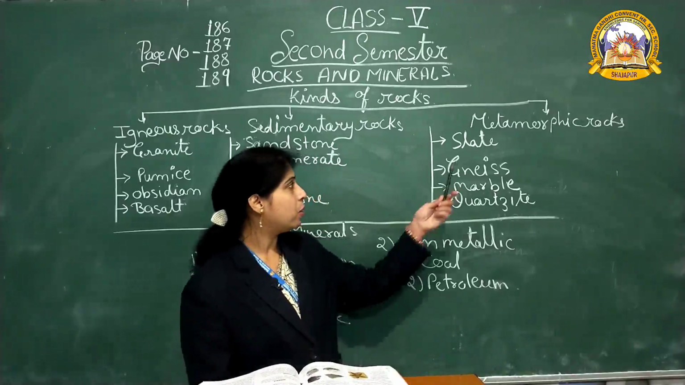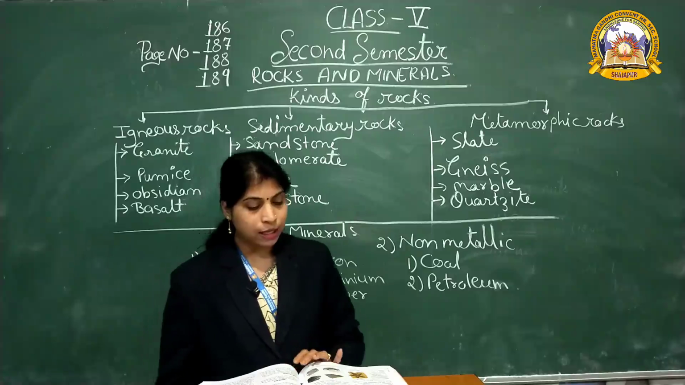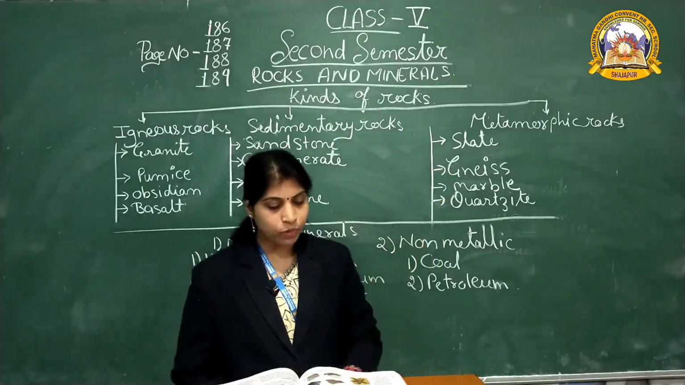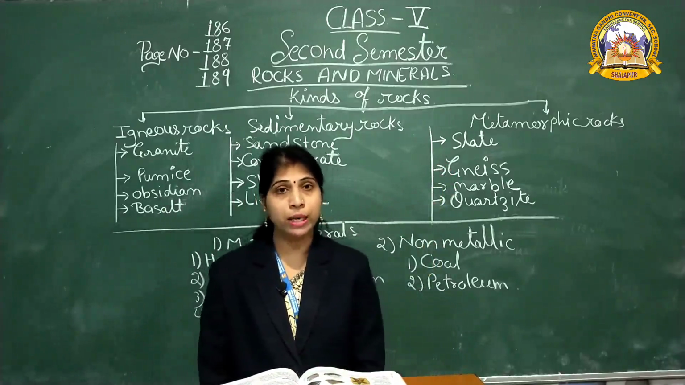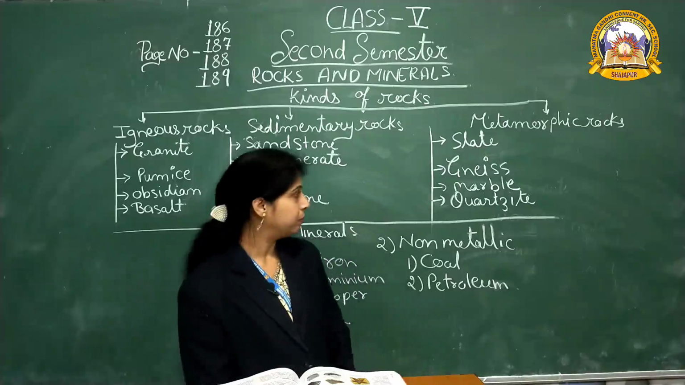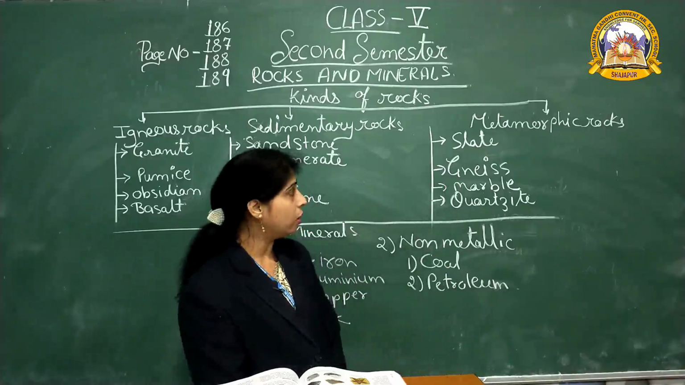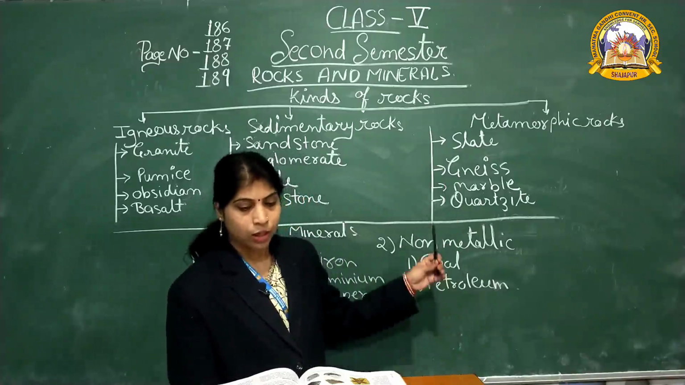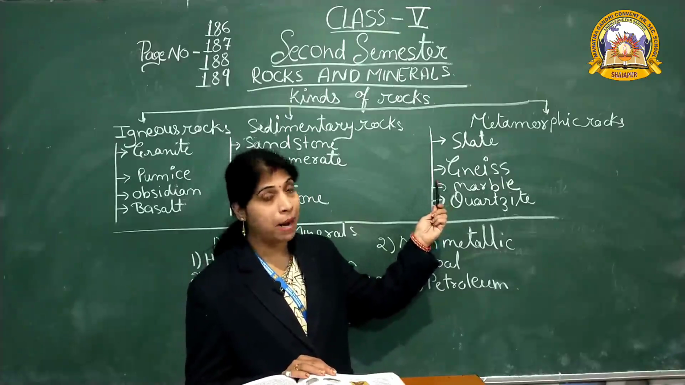First metamorphic rock, slate. Slate breaks into thin layers. Slate is used to make slates and blackboards. Next one, gneiss. Gneiss is a metamorphic rock that is formed from granite. It has light and dark color bands.